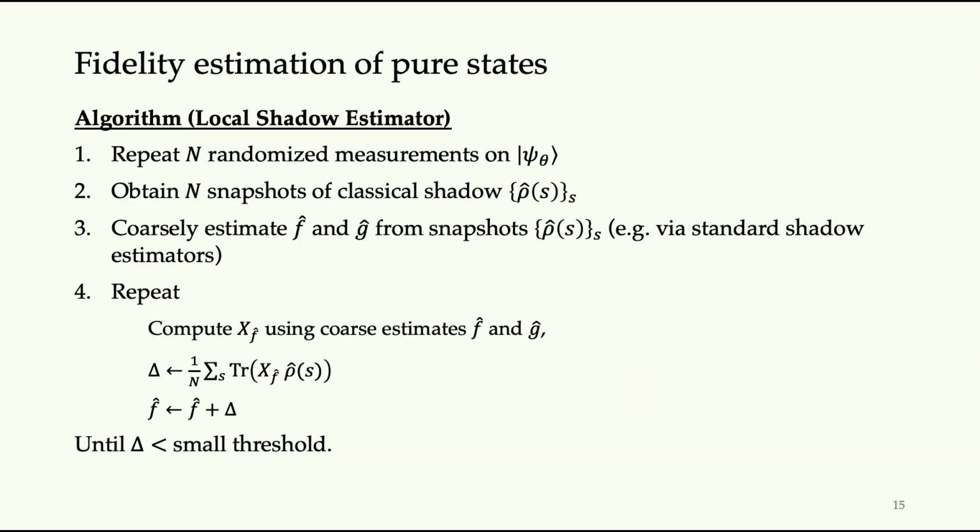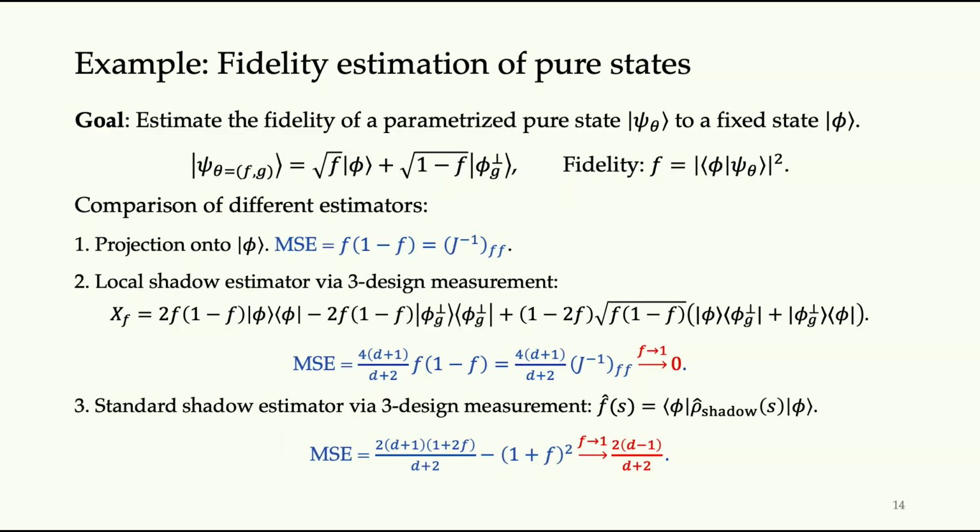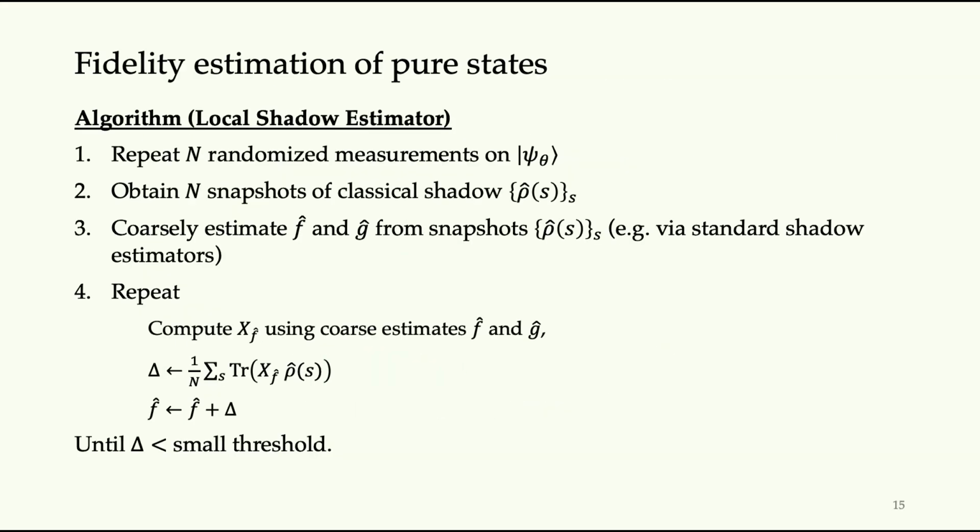So now to summarize how exactly we do the second type of estimator, we actually need 2 steps, because we know our local shadow estimator is only optimal in the vicinity of its true value. So it is not optimal in the global domain of theta.